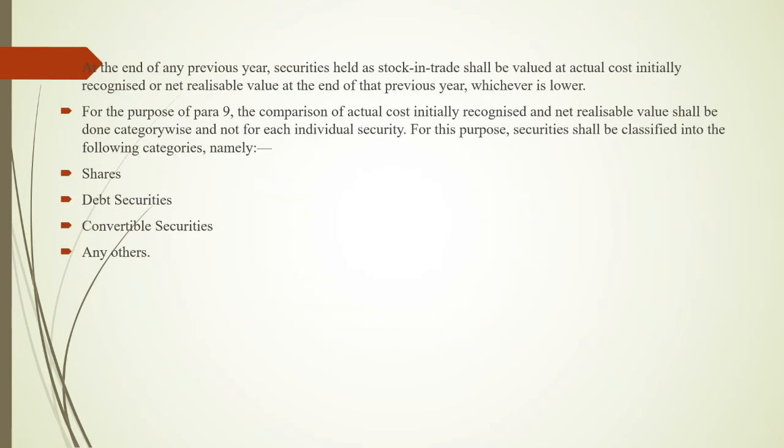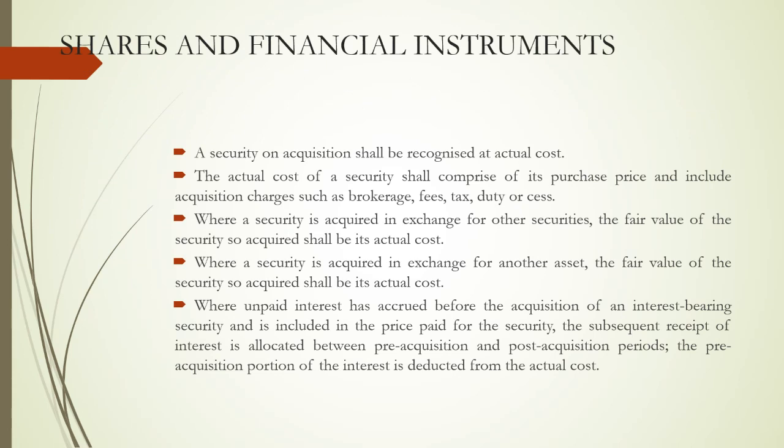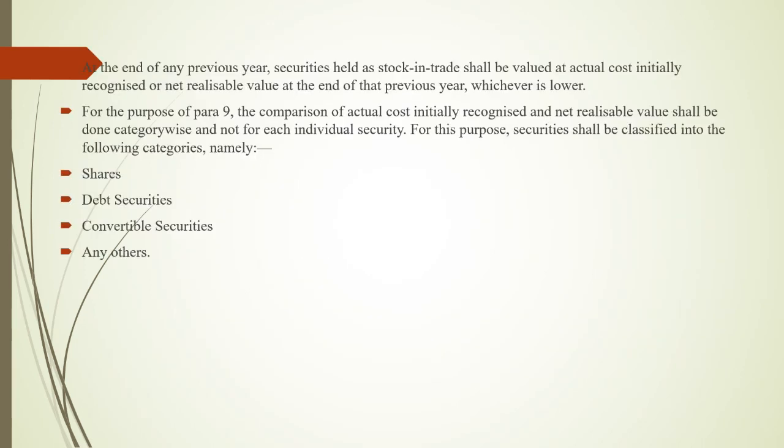Then this is how you have to get the value at the time of purchase. So in short, purchase should be at the time of initial recognition. The cost of purchase should include the purchase cost along with the acquisition charges such as brokerage fees, tax, duties, etc. You have to add. In case of exchange also, for interest bearing security, the accrued interest till then has to be deducted.